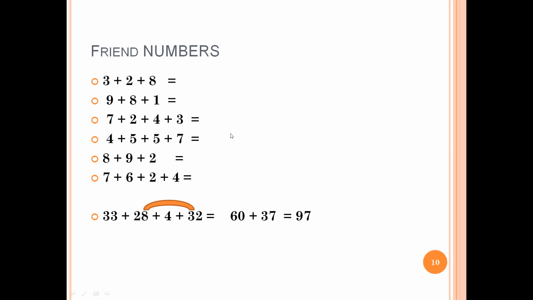Don't go in that way. Just add the friend first, and then keep on adding the rest of the numbers. So this technique is also useful for bigger numbers. Say 33 plus 28 plus 4 plus 32.